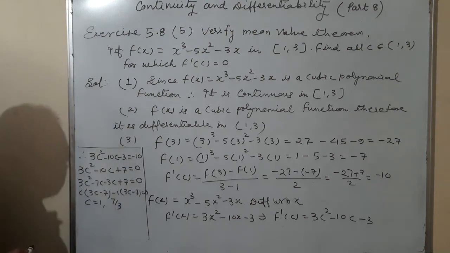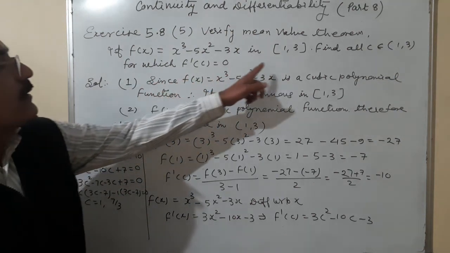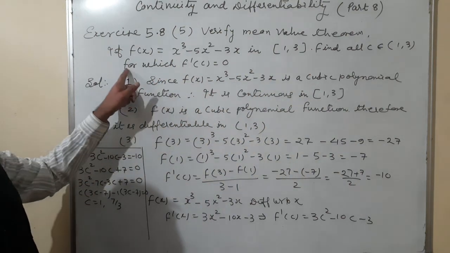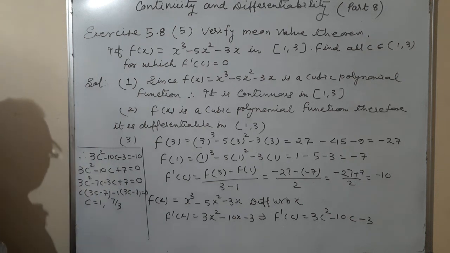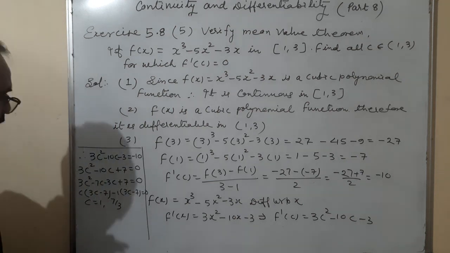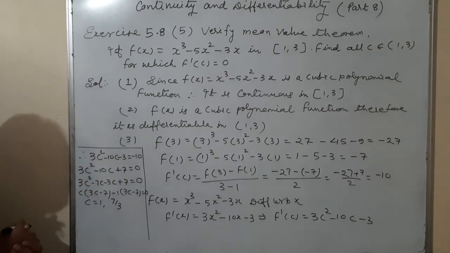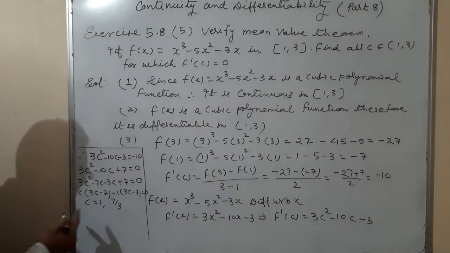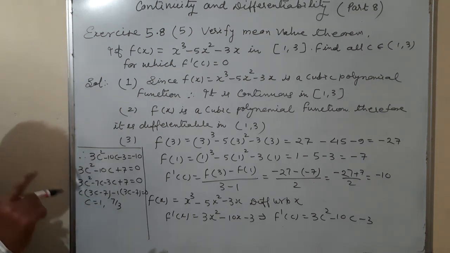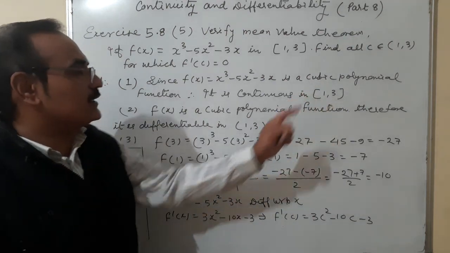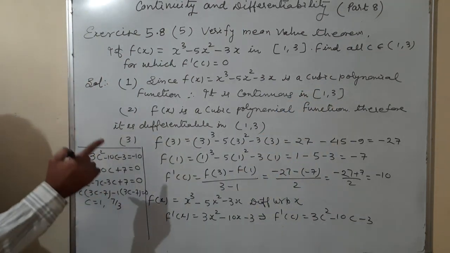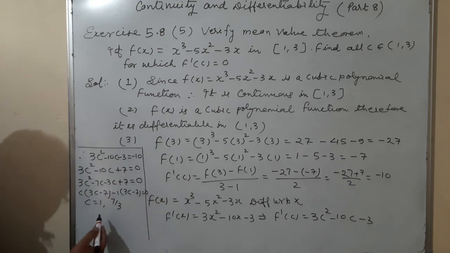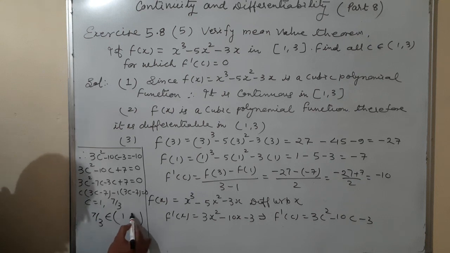The condition is given clearly. Find all c belongs to (1, 3) for which f dash c is equal to 0. F dash c is equal to 0, that means when we put it equal to 0 here, c is equal to 1 and c is equal to 7 upon 3. There are two values we are getting. So out of these two values, only one value is valid in this interval 1 to 3. 1 is not valid, 1 doesn't belong to open interval (1, 3). 7 upon 3 belongs to open interval (1, 3).